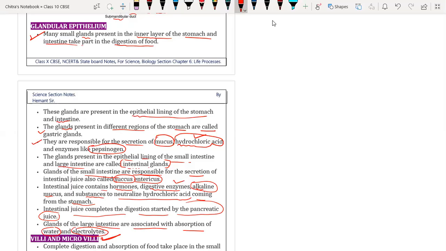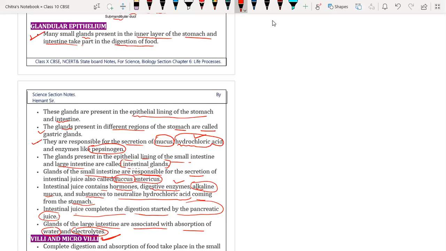So intestinal juice completes the digestion started by the pancreatic juice. The small intestine has three parts: the duodenum, the jejunum, and the ileum. In these parts different digestive enzymes are secreted, but the process starts from the digestion by the juices secreted by the pancreas and liver.